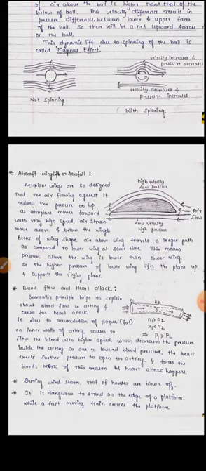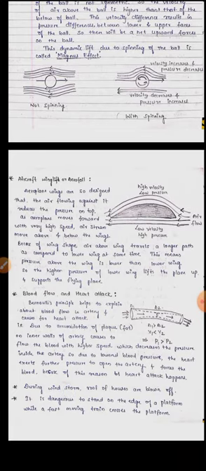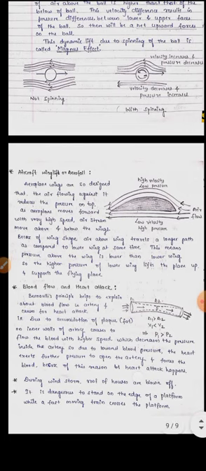And we might have seen that during a windstorm, roofs of houses are blown off, because at the upper surface of the roofs, because of the high wind flow, the velocity of the air at the upper surface of the roof is increased. So the pressure will be lowered compared to the inside of the roof, and due to this pressure difference,